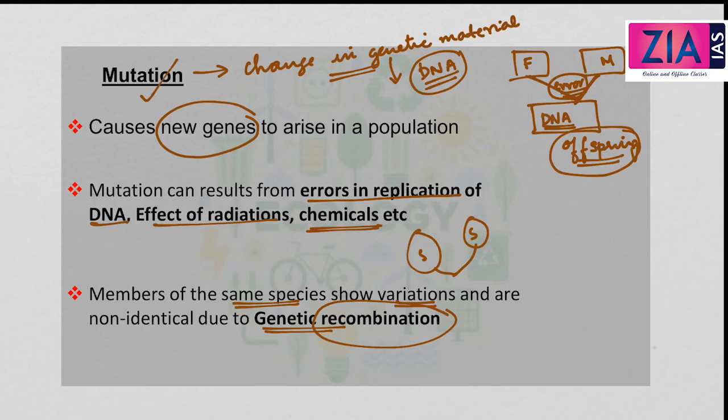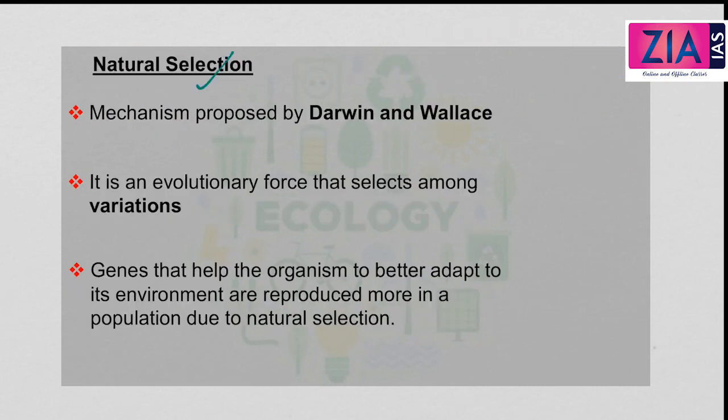Okay, I hope you got what is called mutation. So when you hear the term mutation, bring to your mind that there is a change in the genetic material, and this is as a result of error in replication or due to radiation, or it can be because of the use of chemicals, etc.